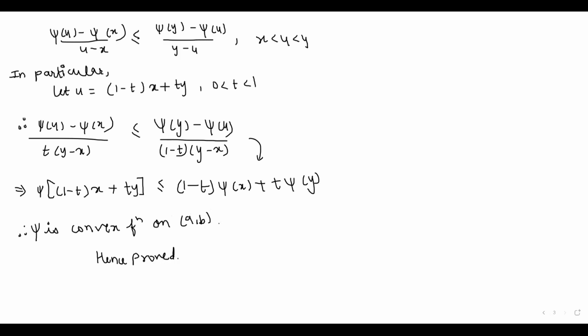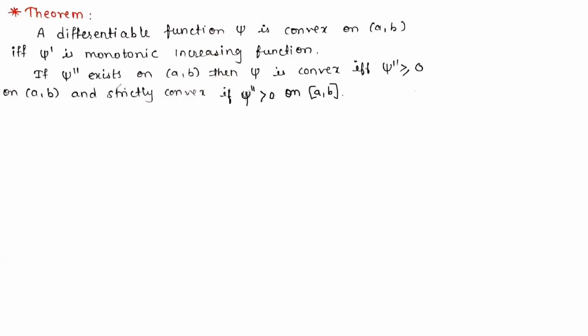Now for the second part of this theorem, it is given that psi double dash exists on the open interval AB, and we have to prove that psi is convex if and only if psi double dash is greater than or equal to 0, and psi is a strictly convex function if psi double dash is strictly greater than 0 on the interval AB. So let's start with the proof of the second part.